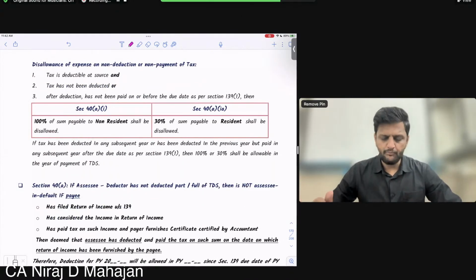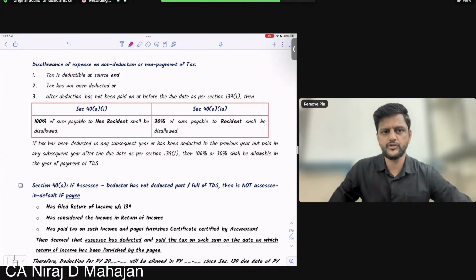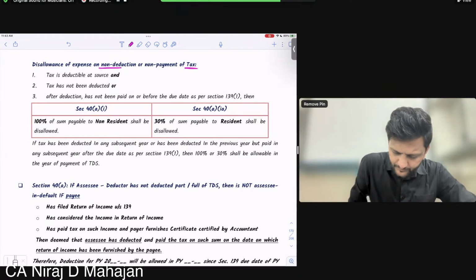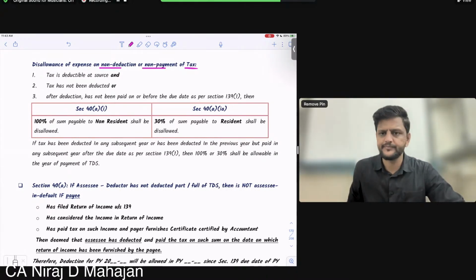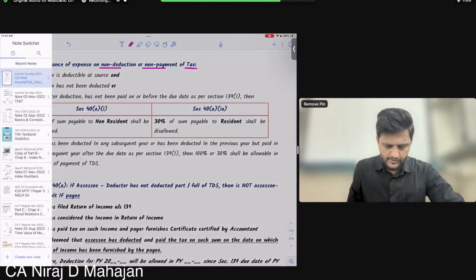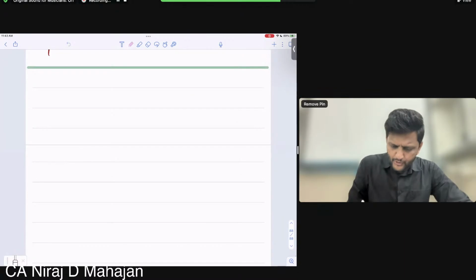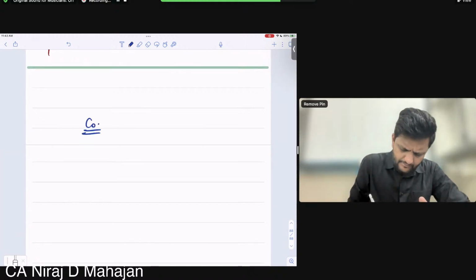Now, let us come to the important concept of TDS. So, disallowance of expenditure on non-deduction or non-payment of tax. Non-deduction, okay? Or non-payment of tax. Yes, children, all of you? Just pay attention. I don't know had I covered this example before, but let us say there is a company. Let us give it a name, ABC Limited.